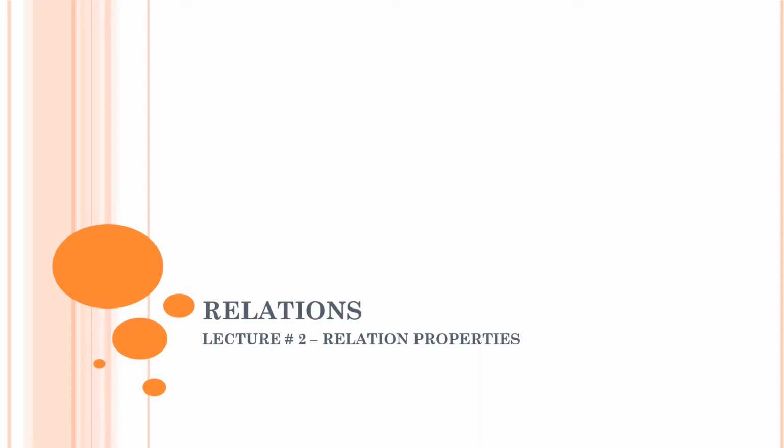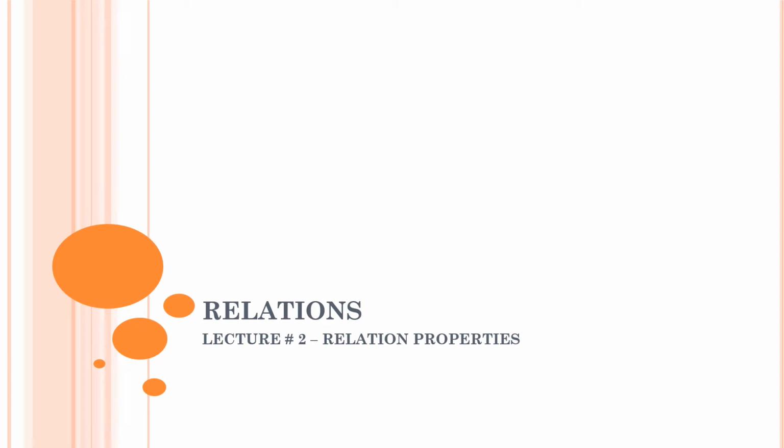One important relation that we discussed was the identity relation. The identity relation is defined on a single set, and it contains only the pairs where each element of the set is related to itself. Say for example, if a set has the elements A, B, C and D, then the identity relation will have only four pairs: (A, A), (B, B), (C, C) and (D, D). So the cardinality of the identity relation is the same as the cardinality of the set. Now let us discuss further.